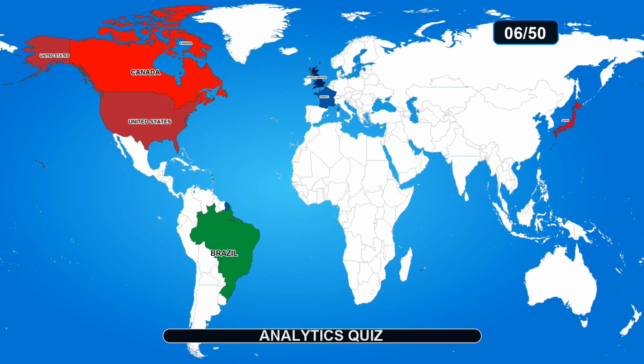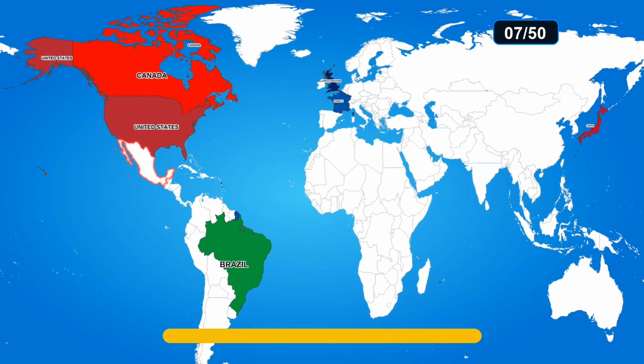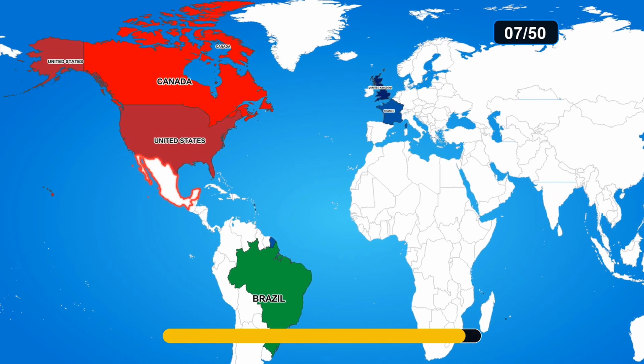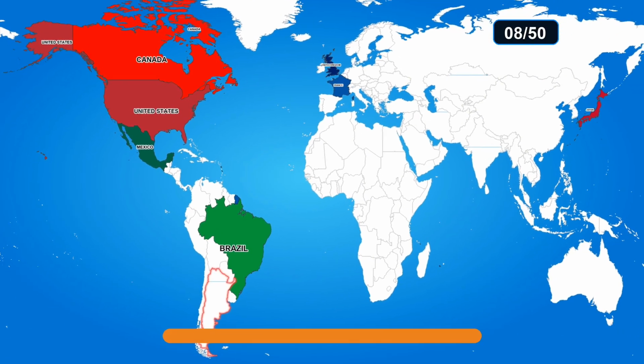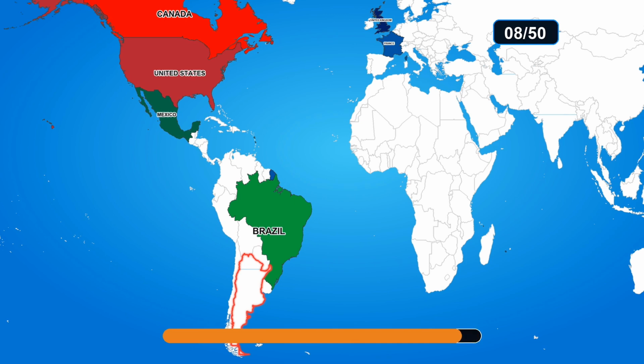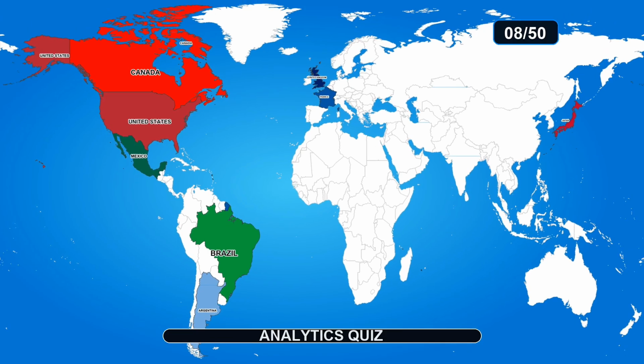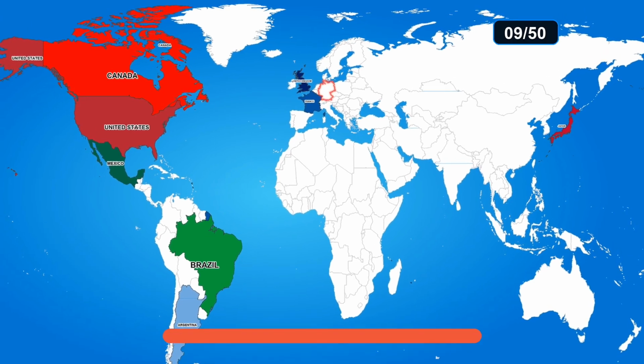The answer is Canada. Guess the country on the map. The answer is Mexico. Guess the country on the map. The answer is Argentina.